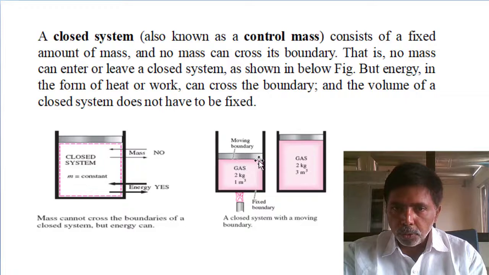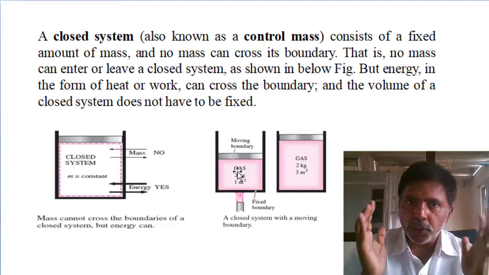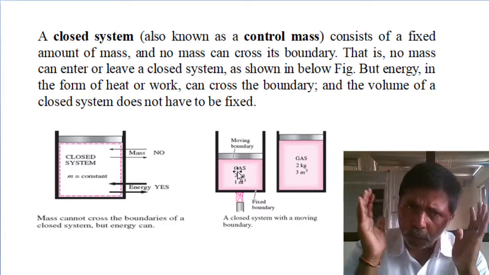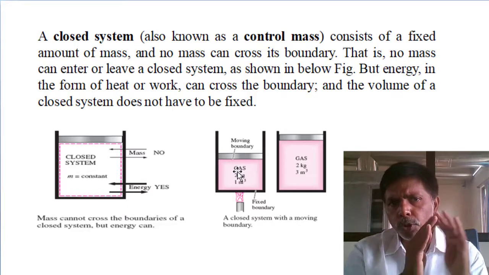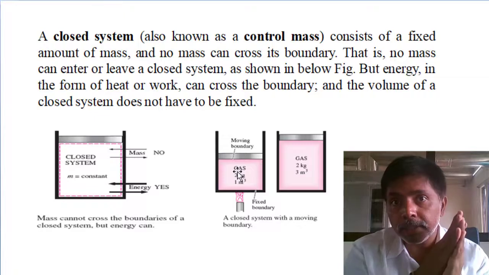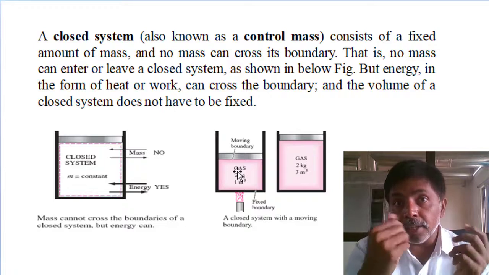But it is controlled mass. Mass is not moving. 1 kg mass I selected in between the vessel and piston, and that 1 kg mass is only maintained. So it is called closed system or controlled mass system. One more name: non-flow.